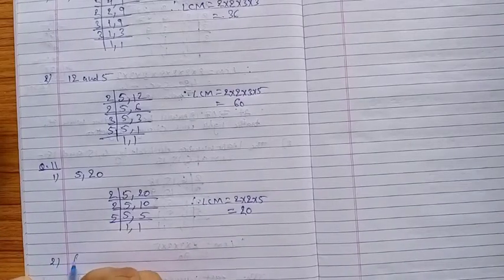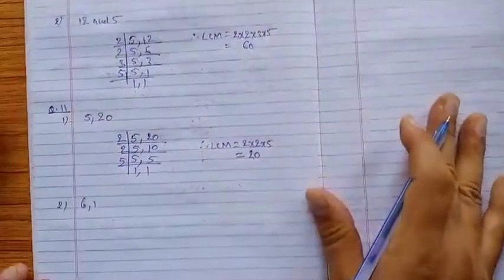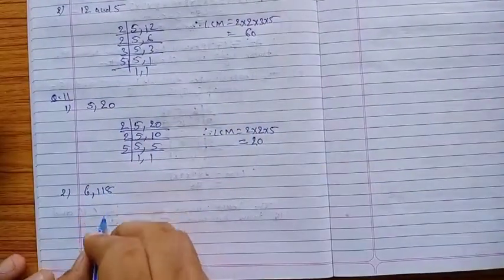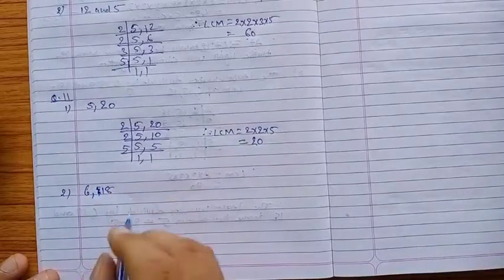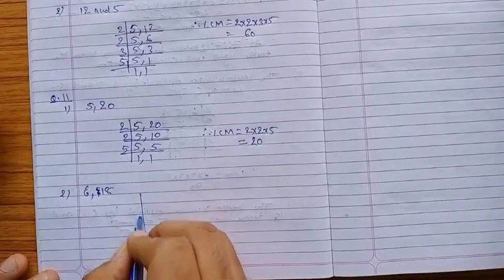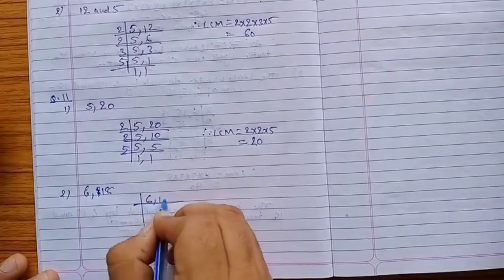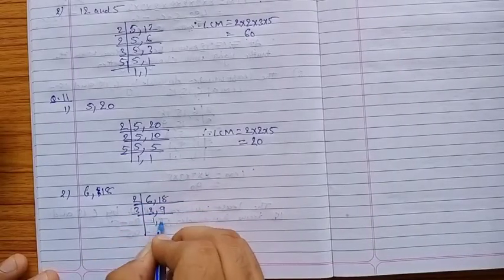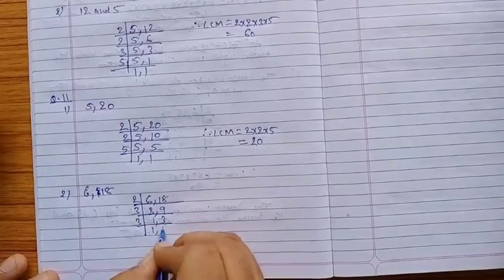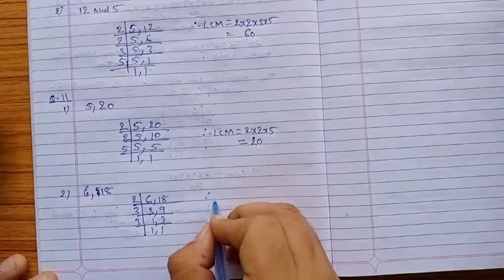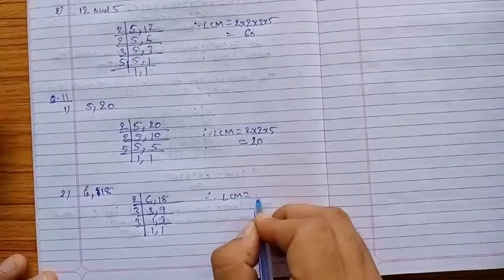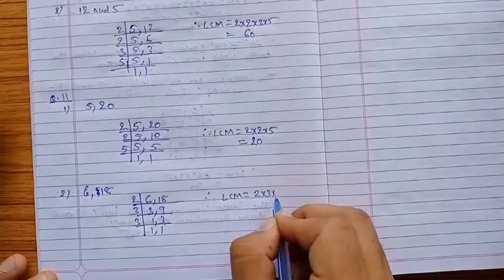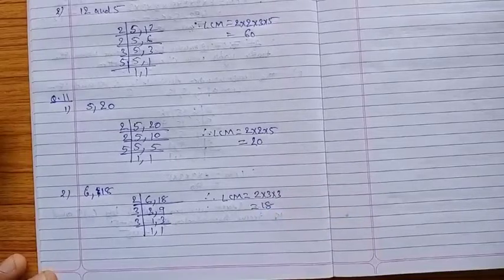Second one also I am doing, 6 and 18. 2 3s are 6, 2 9s are 18, 3 1s are 3, 3 3s are 9, 3 1s are 3 and 3 1s are 3, therefore LCM is equal to 2 into 3 into 3, that comes to 18.